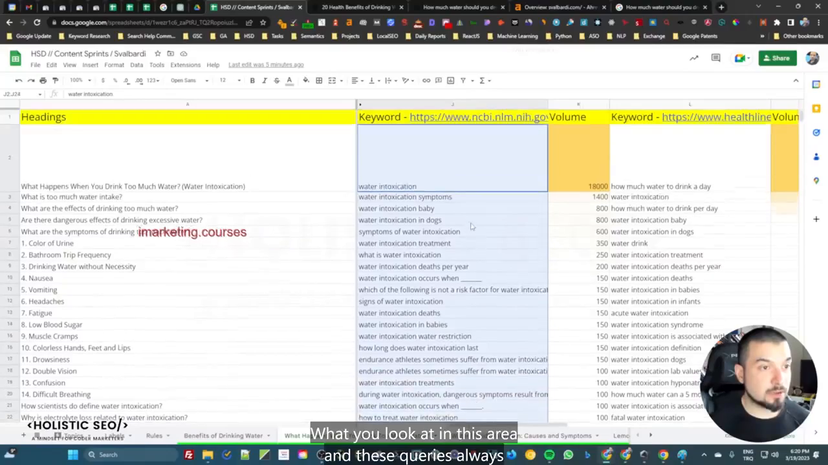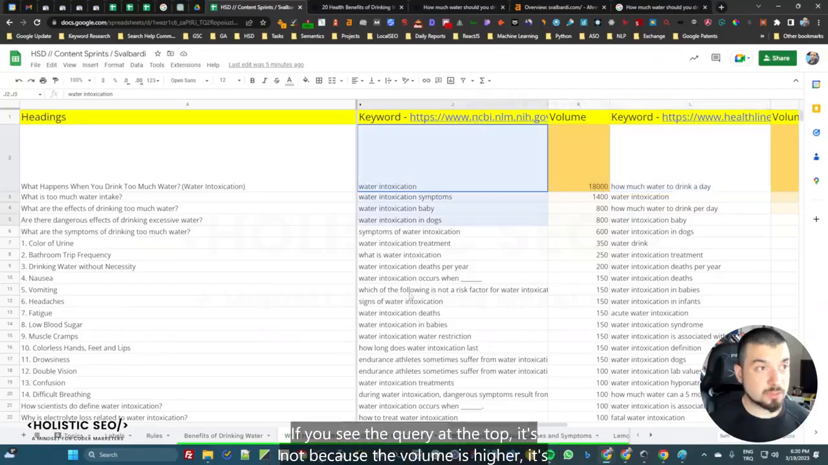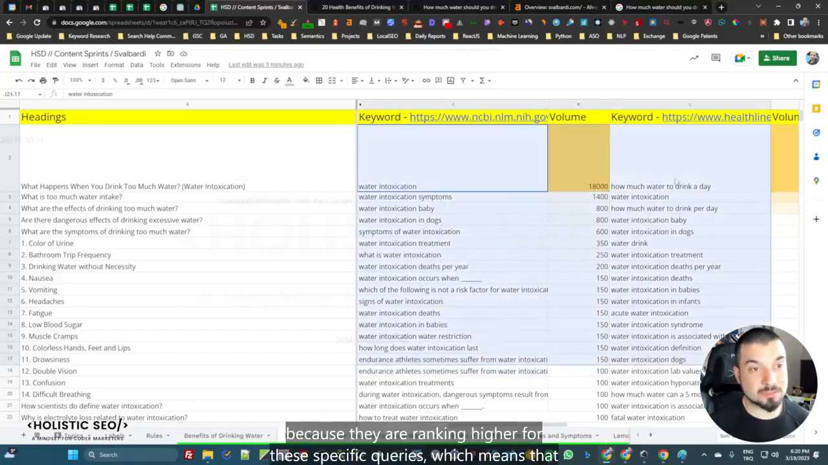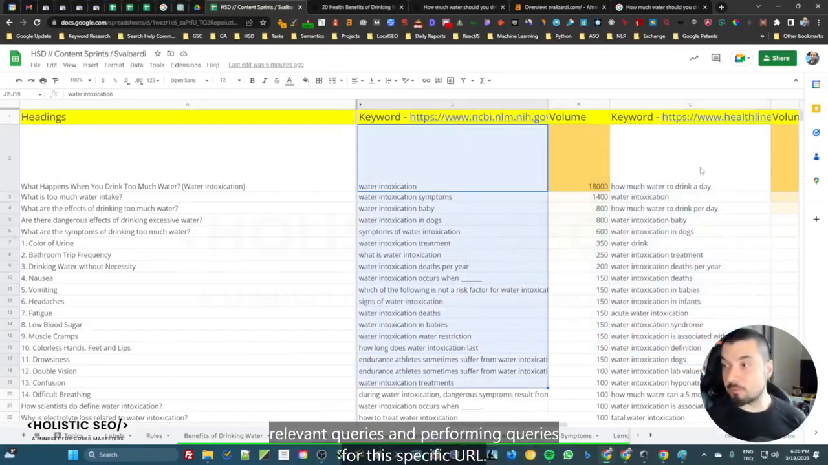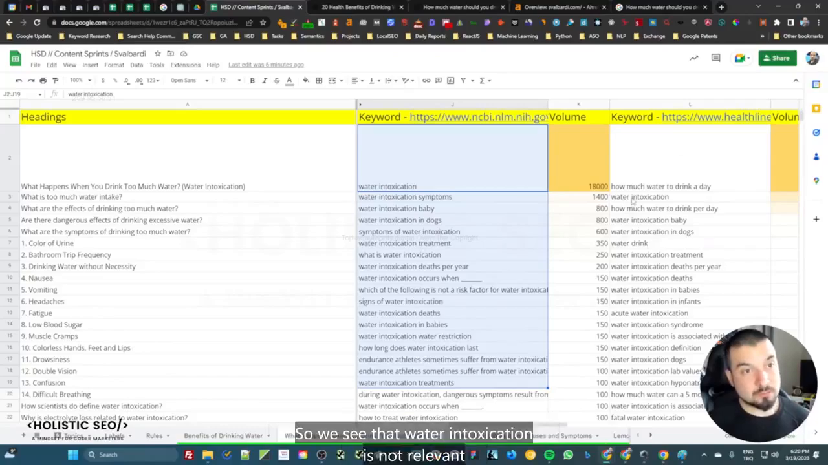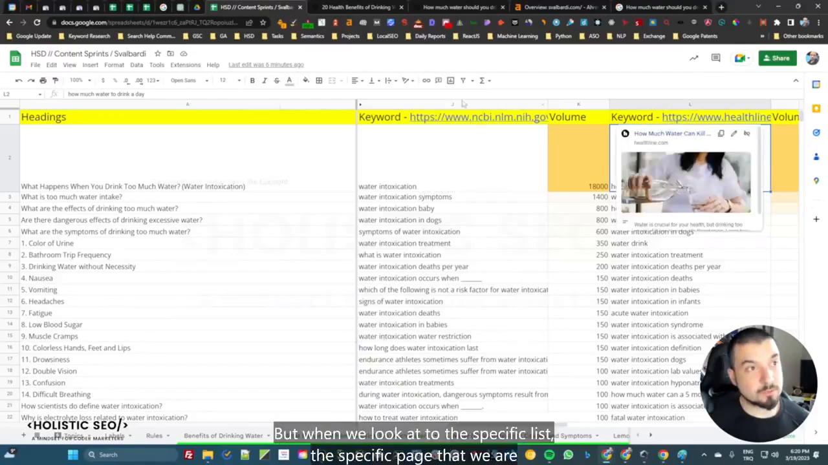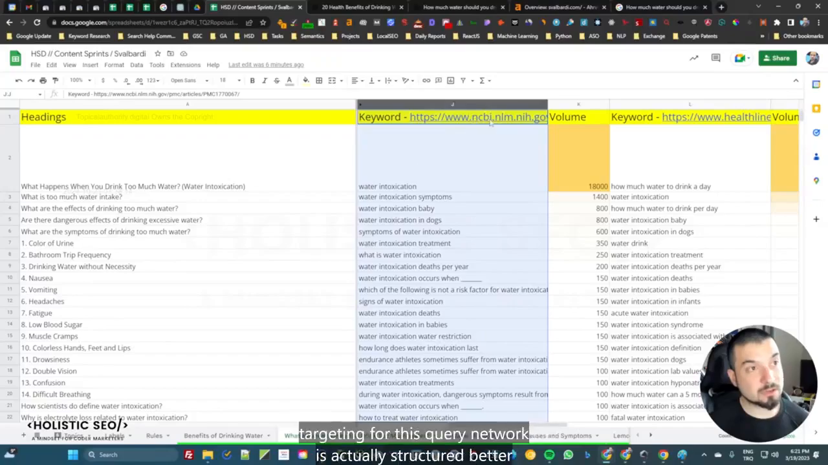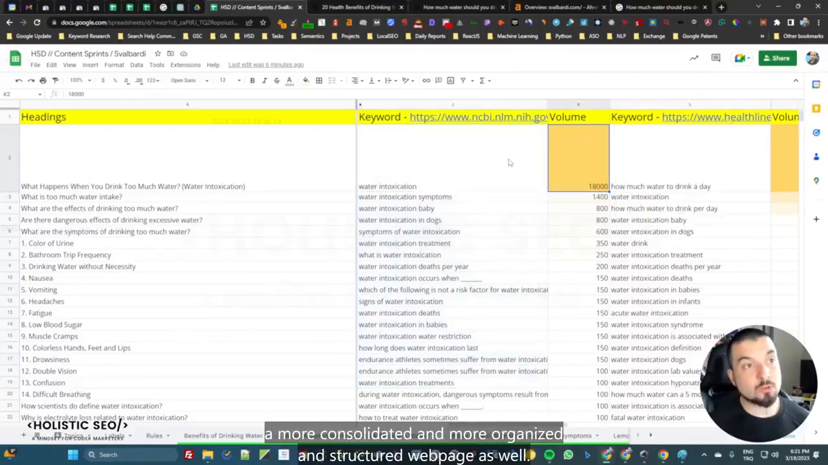But when you look at this area, these queries are always ordered according to the rankings of these URLs. If you see the query at the top, it's not because the volume is higher, it's because they are ranking higher for these specific queries, which means that we are always able to see their macro context and their most relevant and best performing queries for that specific URL. So we see that water intoxication is not as relevant as this question to this area. But when we look at the specific web page that we are targeting for this query network, it's actually structured better. In this case, we are being classified with Healthline, and we are also creating a more consolidated, more organized and structured web page as well.